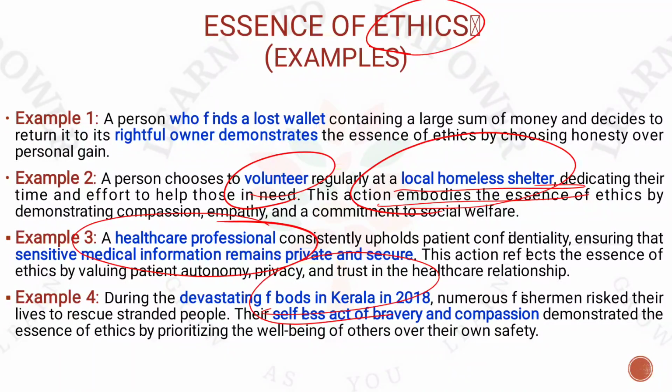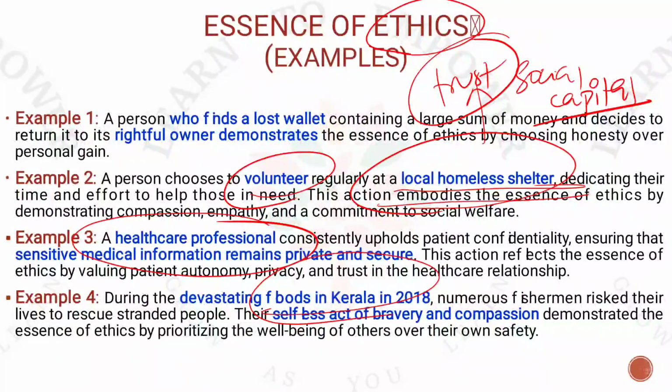This is what makes society beautiful, when there is a sense or essence of ethics in the society. Whenever there is an essence of ethics in the society, it will create social capital. Whenever social capital is created, it increases trust in the society. Whenever there is trust in the society, there will be a decrease in crime rates, right or not? This is a beautiful combination of ethics, and how it is imbibed in forming the moral character of a person.